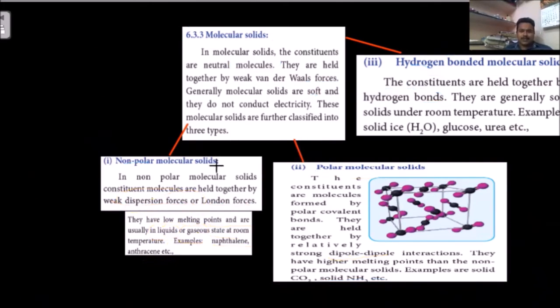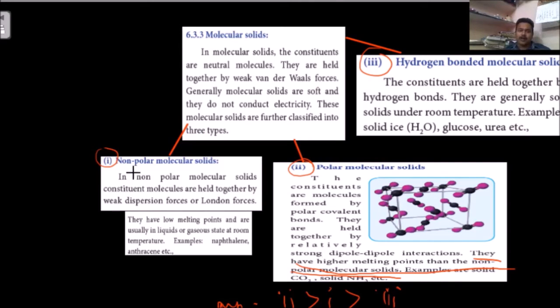And here, the same slide only. Here we are going to observe what is in the first position. See that polar molecules have higher melting points than the non-polar molecules. Example, solid CO2, solid NH3. This is 1, this is 2, this is 3. Melting point order, if we want to write, 2 is coming first. 2 is greater than 1, which is greater than 3. This can come in the examination.